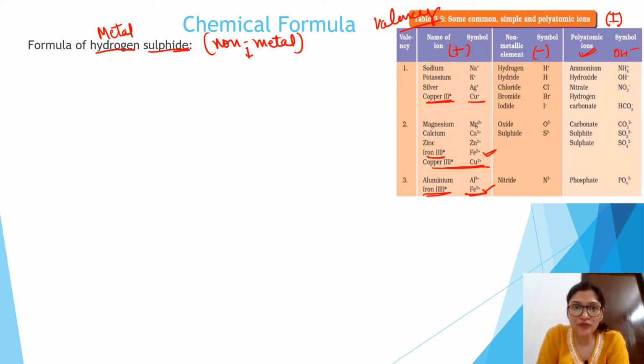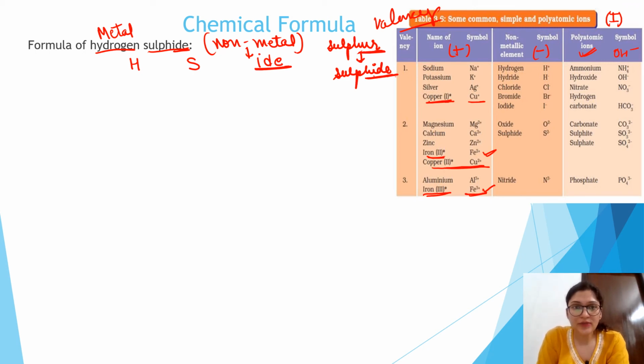And for the case of non-metals, we will write the suffix as "ide." Rather than simply write sulfur, we will write it as sulfide. Cut this last part and add the "ide." If you see in the whole table, it shows the non-metals and ends with "ide." So write down hydrogen and sulfur.